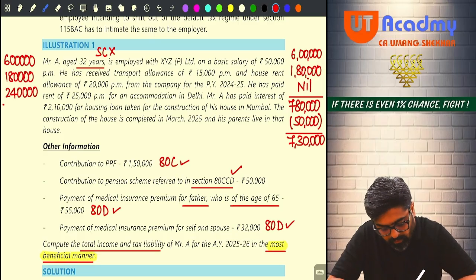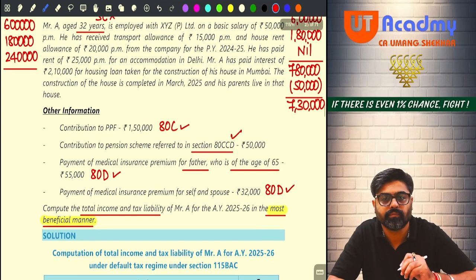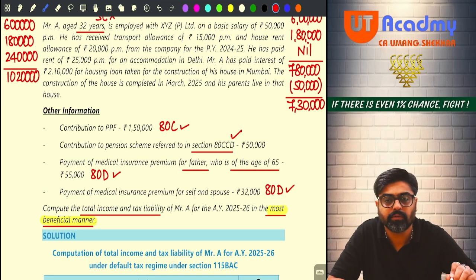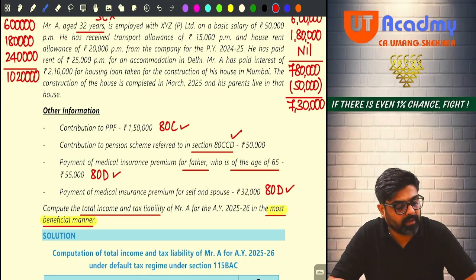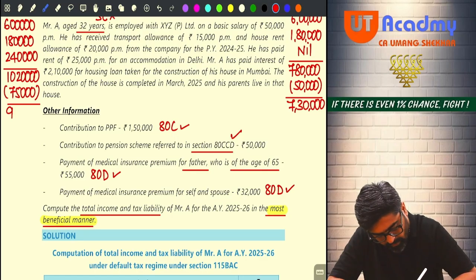Okay. So how much will be the total? 7,80,000 plus 2,40,000 will be 10,20,000, right? 10,20,000. Are you checking the answer? The same thing is there, no? 10,20,000, out of that 75,000 will be the standard deduction. So 75,000 will be the standard deduction, and the net taxable salary will be 9,45,000.